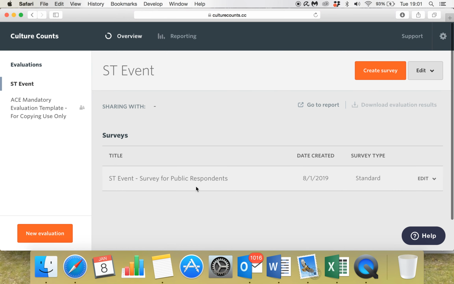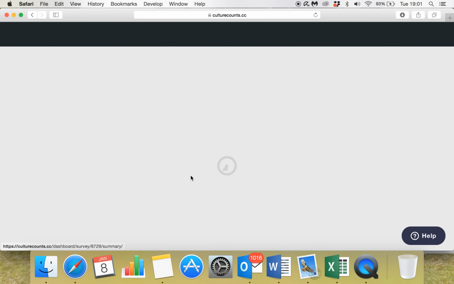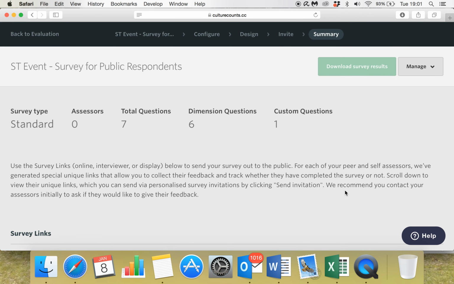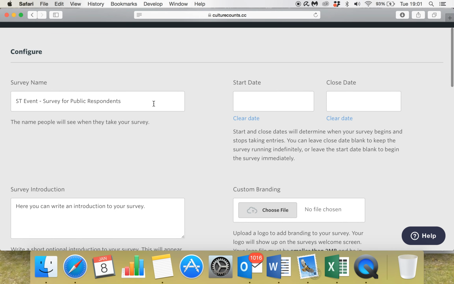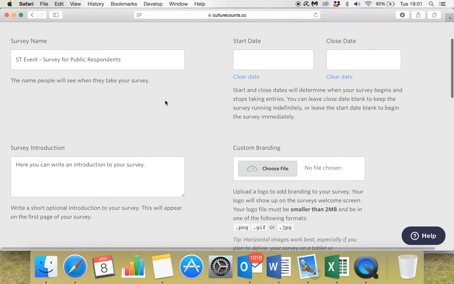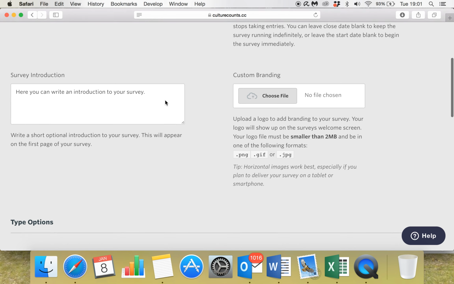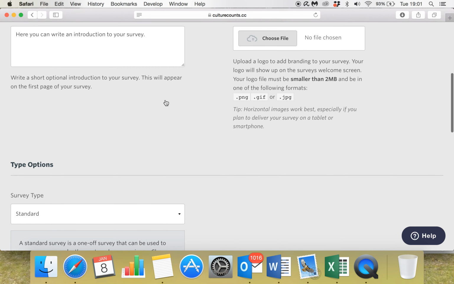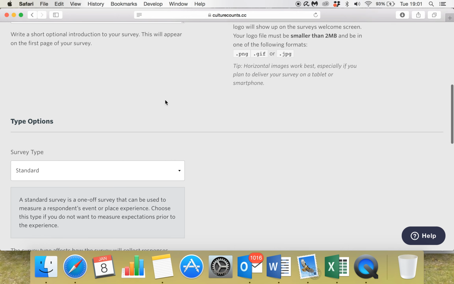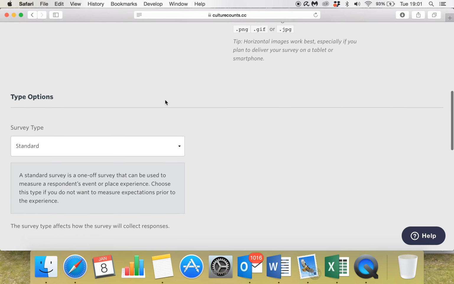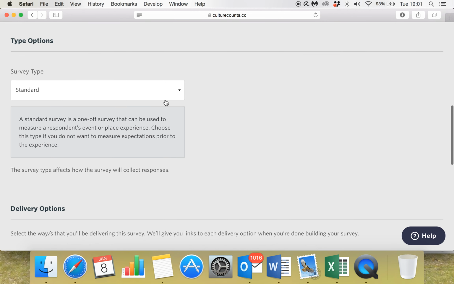Okay, so now is when you can start to customize it. I'm just going to click on this. It will take us through to the summary page. We're just going to zip back to configure over here. So here you can pop in your survey name. There are starting and close date options. You can pop in a logo. You can write an introduction. There are some type options here which are very useful for when you're doing your self and peer surveys. As I said, this is the one for the public, so we won't worry about that just yet.